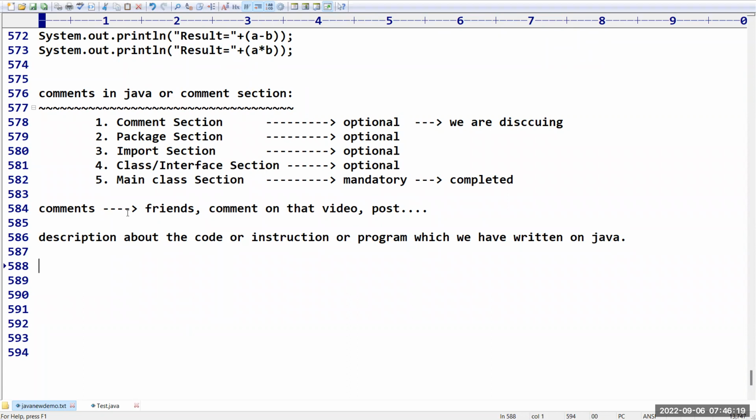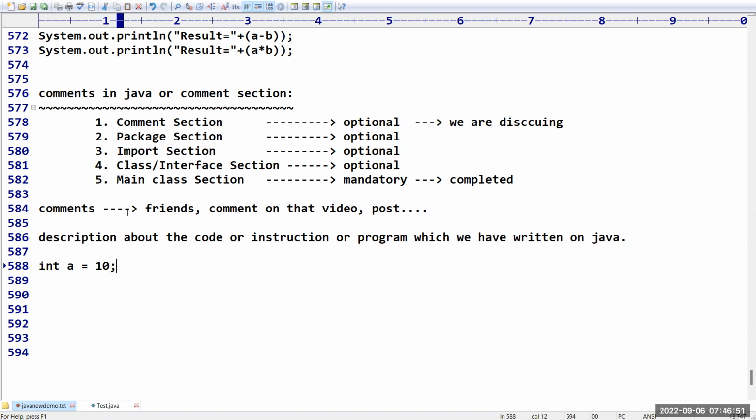So whatever you have written in Java, for that we can provide some kind of description. What is the purpose of adding description? Maybe tomorrow I may leave that company. One or more members are recruited for that particular position, and the code which I have written till now belongs to that company. If a new person comes, he is going to open that code, he must be in a position to understand that code.